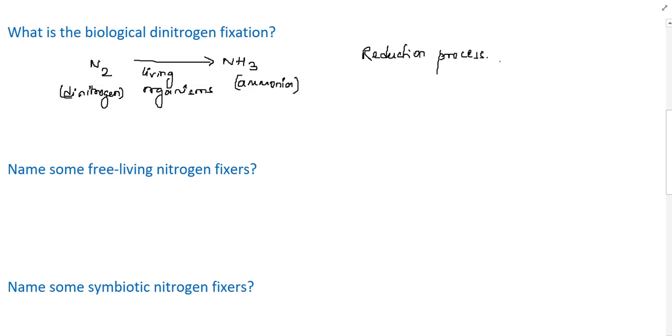Next is, name some free living nitrogen fixers. There are some symbiotic nitrogen fixers and there are some free living nitrogen fixers. So let's write down some free living nitrogen fixers. What kind of organisms will they be? Can you guess? Just now I told you that certain prokaryotic organisms are the ones which can fix nitrogen. So the answer will be prokaryotic organisms only. So what are the names?